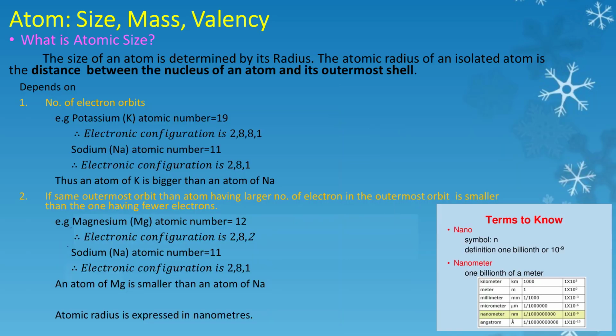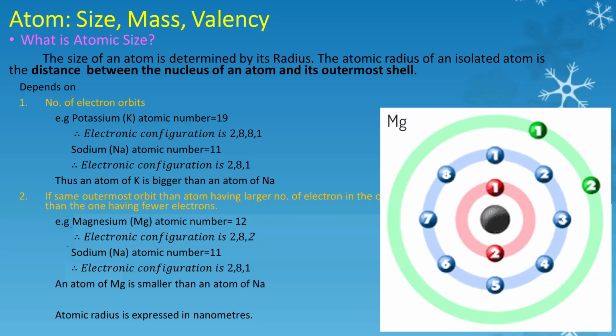Atomic size depends on the second criteria also. Here, if same outermost orbit, then the atom having larger number of electrons in the outermost orbit is smaller than the one having fewer electrons. You can see the example here. Magnesium, the atomic number is 12. So, its electronic configuration is 2, 8, 2.